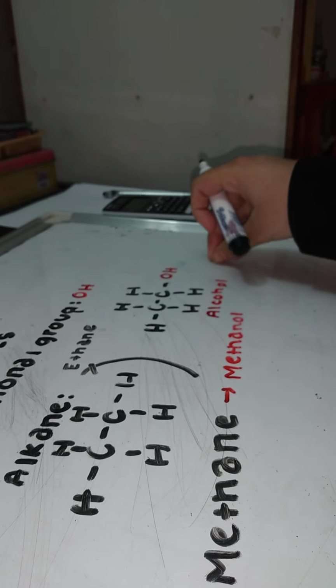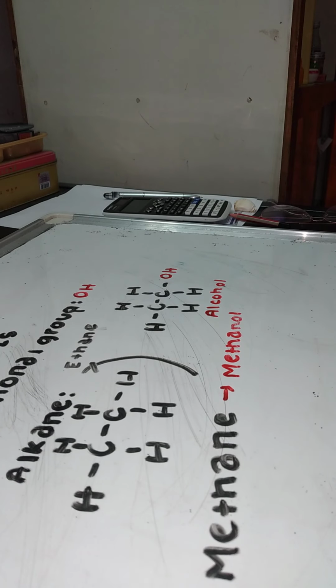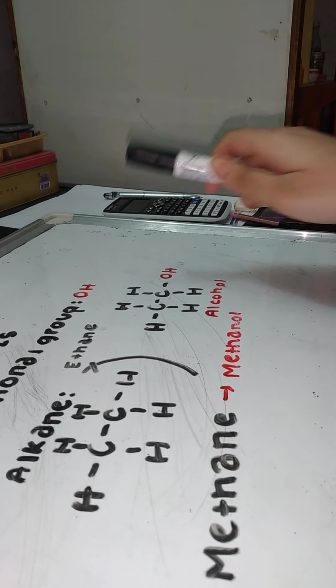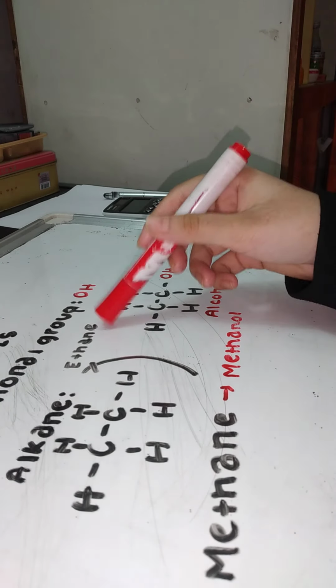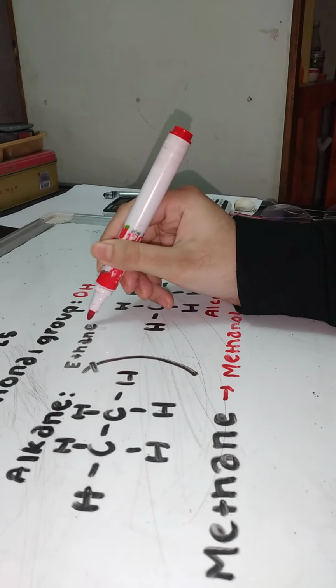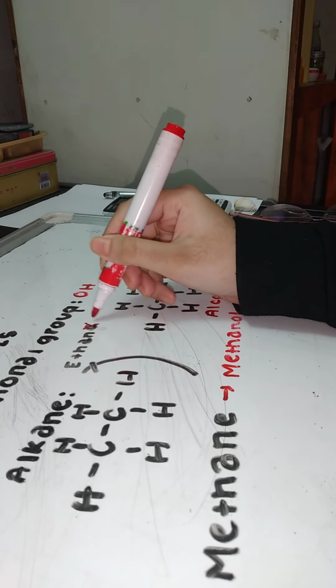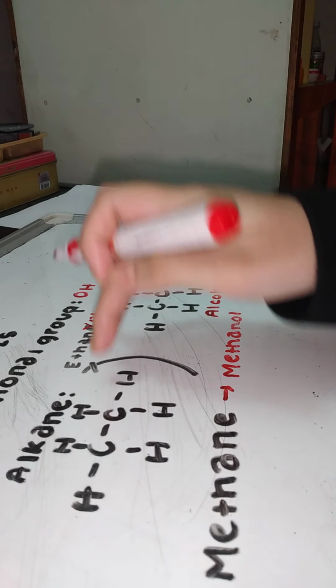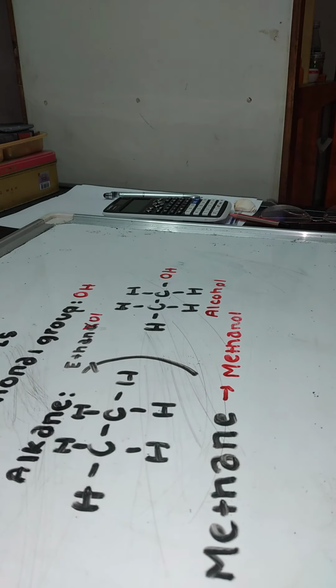So what will this be? You guys should understand by now. But never mind, if it's your first time, I can help. So change the E with OL. If I change the E, it will be OL, right? And that would be the name of the alcohol. This is ethane and this is ethanol. So yeah, easy to remember, right?